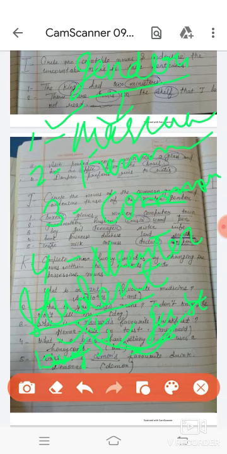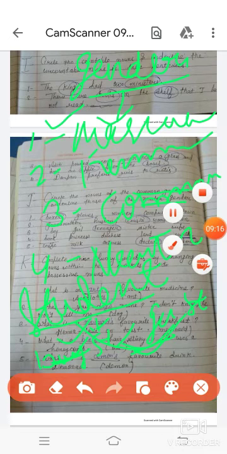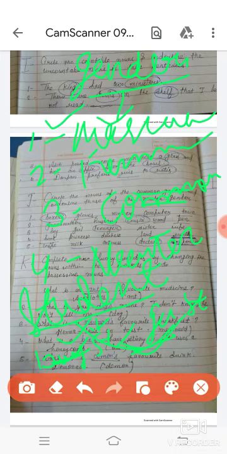Now last is neuter gender. What is neuter gender? Students, neuter gender is non-living things. All the non-living things can be neither male nor female. All the non-living things are neuter gender. For example, pen, book, chair: all these are neuter gender. I hope you have understood what common gender and neuter gender are. So let's move to our exercise.